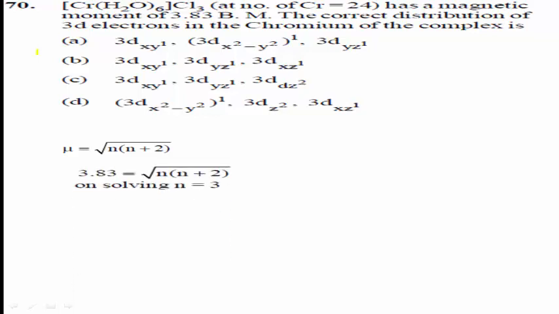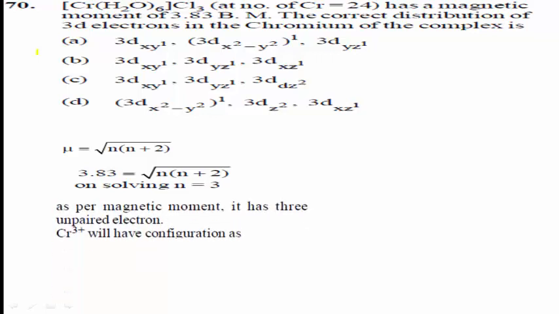Students, we know the formula mu equal to under root of n into n plus 2. Here the Bohr magneton value is given, 3.83 equal to under root of n into n plus 2. On solving, n equal to 3. As per the magnetic moment, it has 3 unpaired electrons. Cr3+ will have configuration as